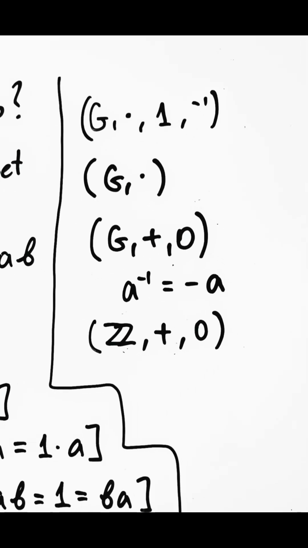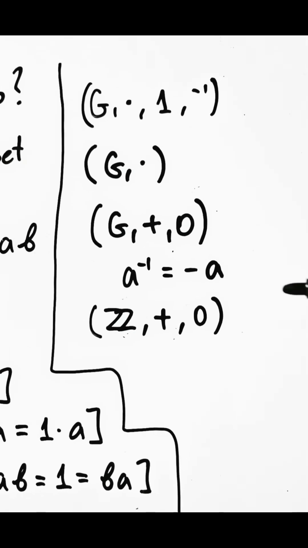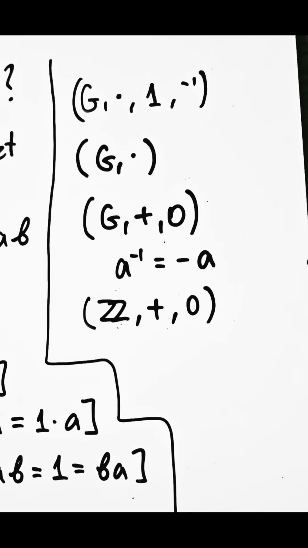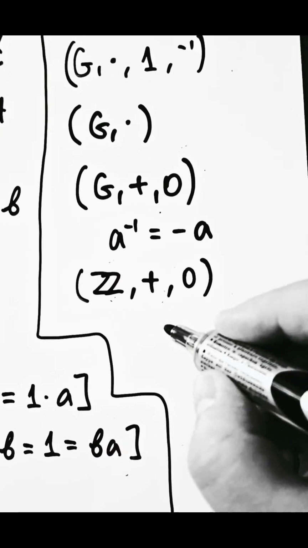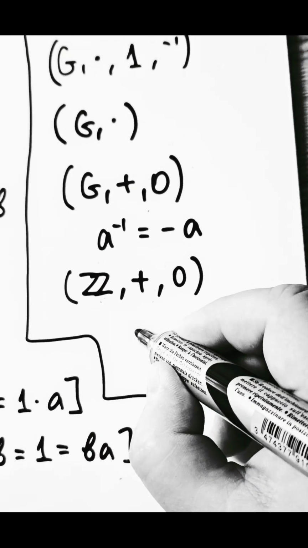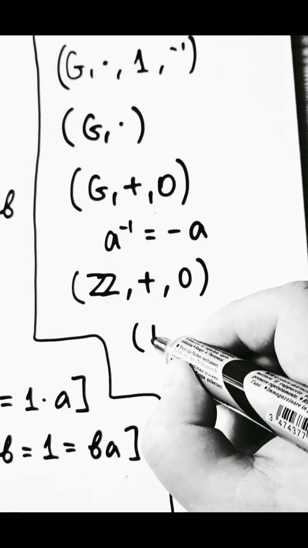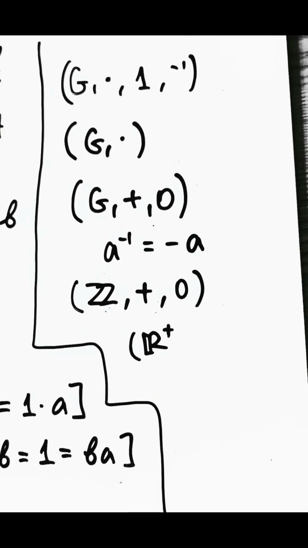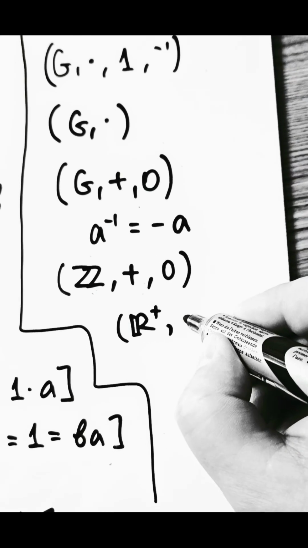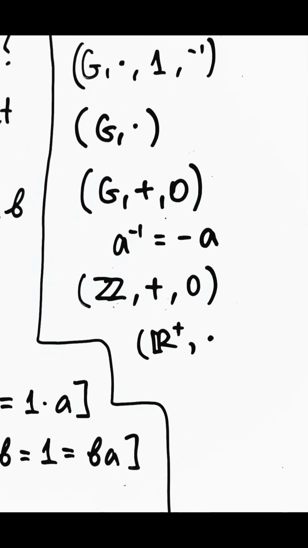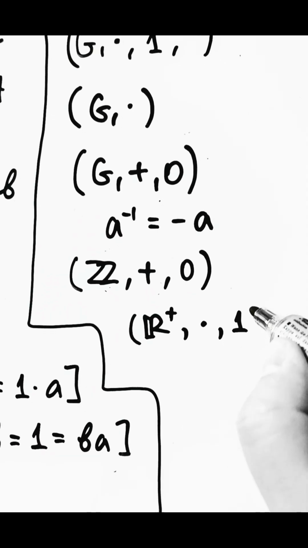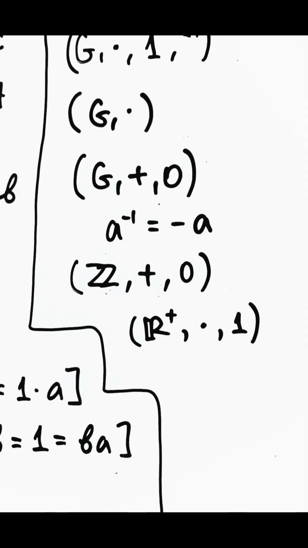An example of a multiplicative group, where the group operation is represented by multiplication, this time the usual multiplication of numbers, would be if we take positive real numbers, that means not including 0, then the binary operation can be the usual multiplication of such numbers, and the identity element would be the number 1.